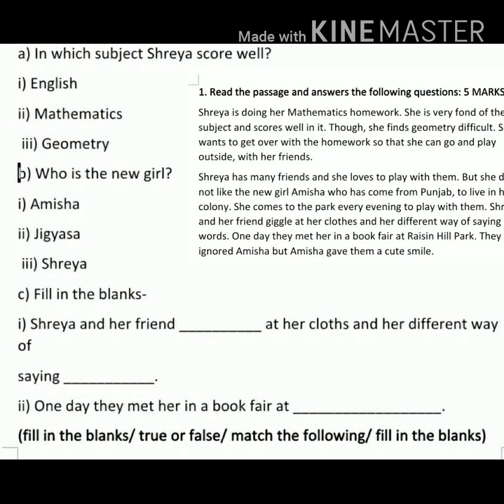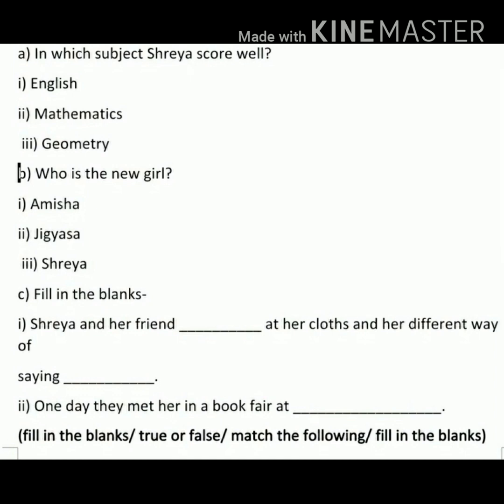Next one, fill in the blanks. Shreya and her friend dash at her clothes and her different way of saying. Here you have two words, giggle and words. You have to underline them and write them down in the blanks. Then next, one day they met her in a book fair at Raisin Hill Park. So it's so easy to do. Don't you find it so easy?